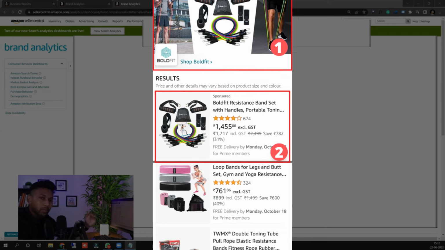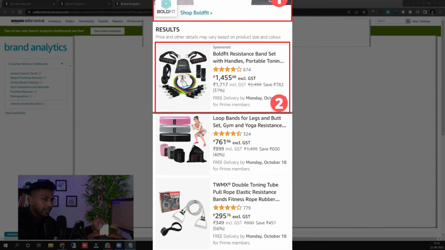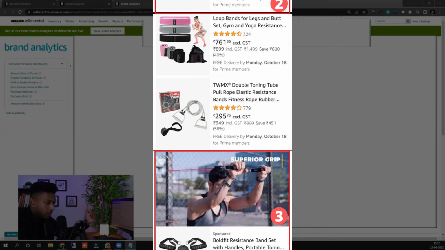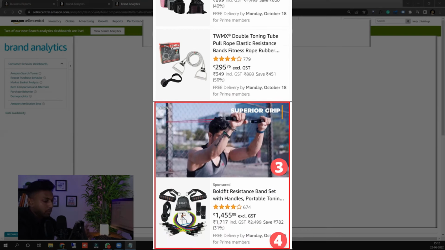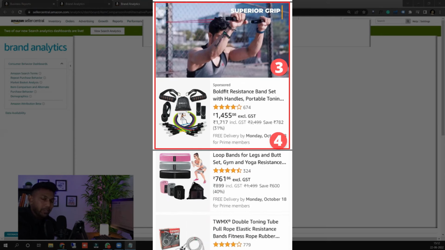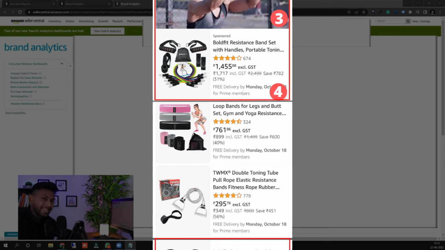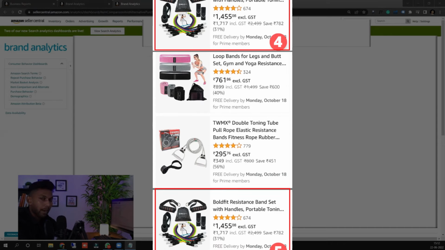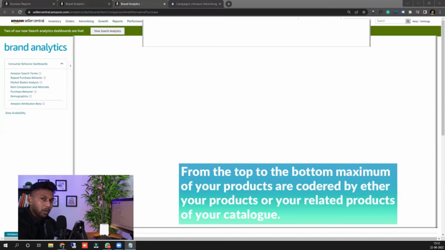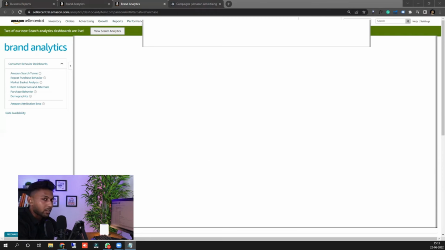Now your products which are top selling, which are generating close to 5,000 to 10,000 USD, on the search result, your product is completely protected. Almost 80 to 90% of positions or space is taken by your product, your brand. Then on the product listing, from the top to the bottom, maximum space is covered by either your products or your related products from your catalog. All are top selling and high converting, which are proven.